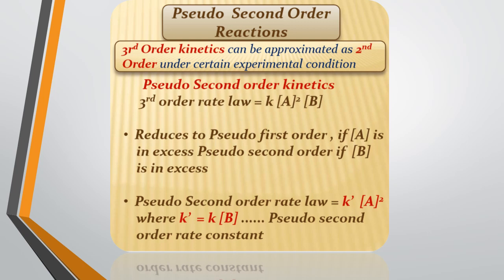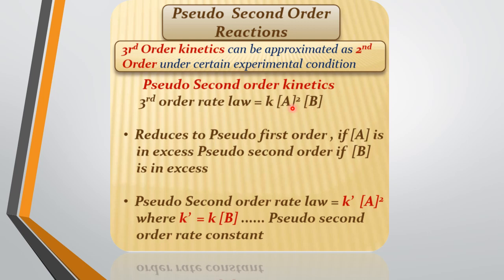Next, pseudo second order kinetics. So what will the chemical reaction actually be? Third order kinetics, which experimentally we express in terms of pseudo second order kinetics. Okay, so the third order rate law is K into concentration of A raised to 2 into concentration of B. Now it reduces to pseudo first order if concentration of A is in excess, and pseudo second order if concentration of B is in excess. If concentration of A is in excess, what will we take it as?